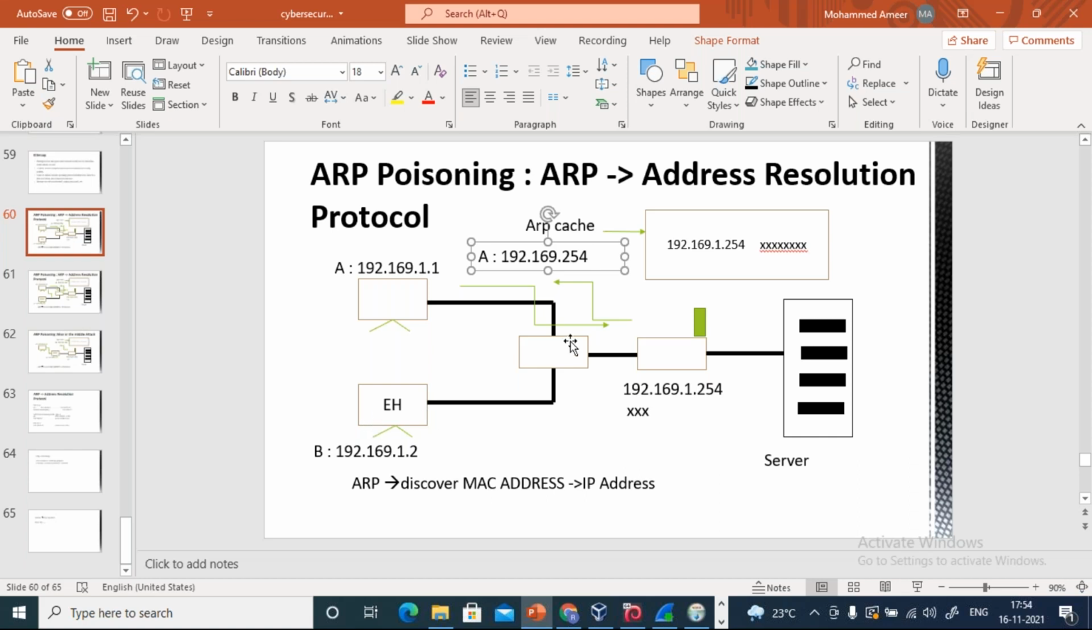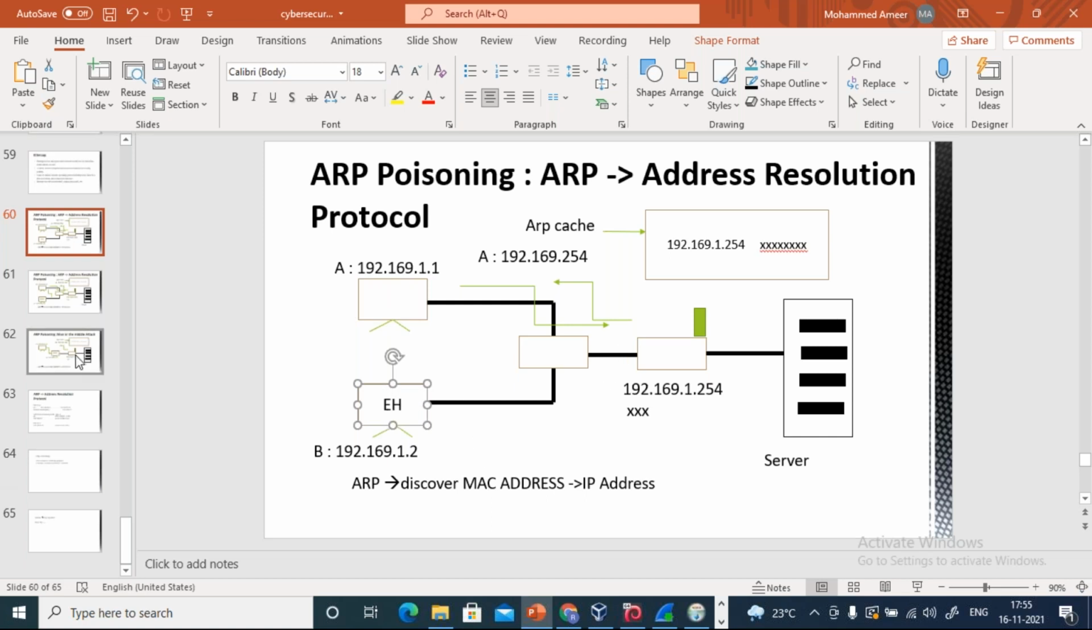When B sees it, he will discard it because this message is not concerned with him. But if he is an evil hacker, he will send messages to A saying that he is the default gateway and send his MAC address. Corresponding to this IP address, the MAC address will be stored in the ARP cache so that A can send and receive data through the default gateway. But since this evil hacker has tricked A by sending his MAC address,